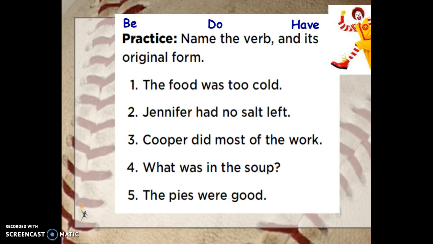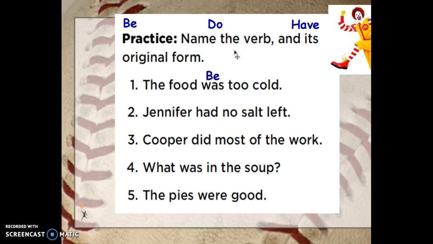Alright, so let's practice. Let's find the verb and say what form it is from. So, number one, the food was too cold. Subject is the food. What's wrong with the food? It was too cold. Was is a form of be, do, or have? Was is a form of the verb be.